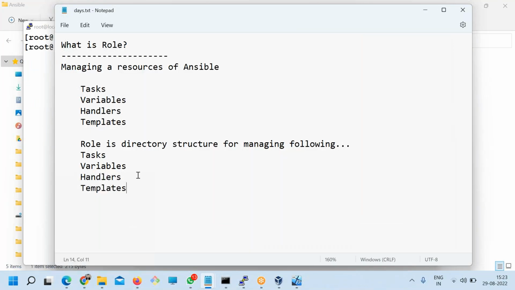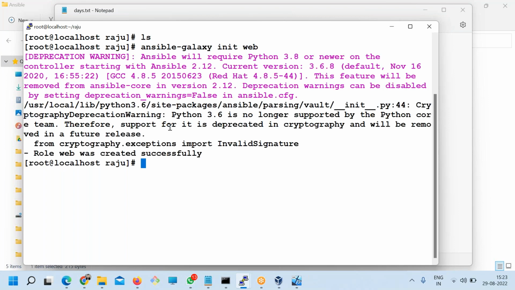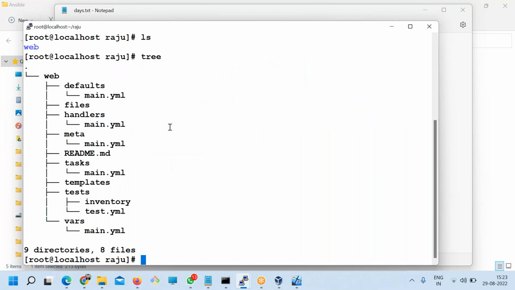Now the question is, how do I create a directory structure? For that, ansible-galaxy init web, and you see here, ls web, tree. Look at this. This is a directory structure.